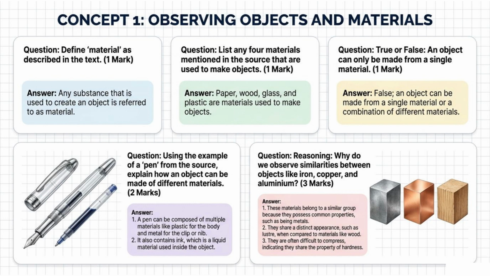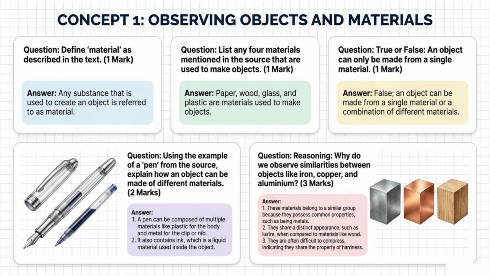Question. True or false, an object can only be made from a single material? 1 mark. False. An object can be made from a single material or a combination of different materials. Using the example of a pen from the source, explain how an object can be made of different materials. 2 marks. A pen can be composed of multiple materials like plastic for the body and metal for the clip or nib. It also contains ink, which is a liquid material used inside the object.